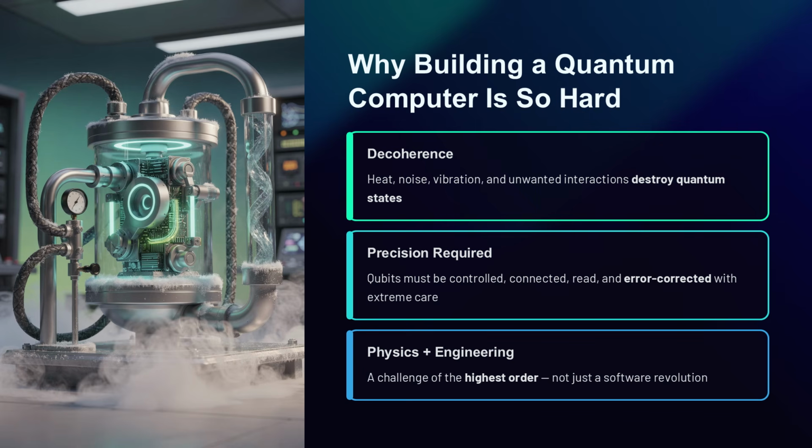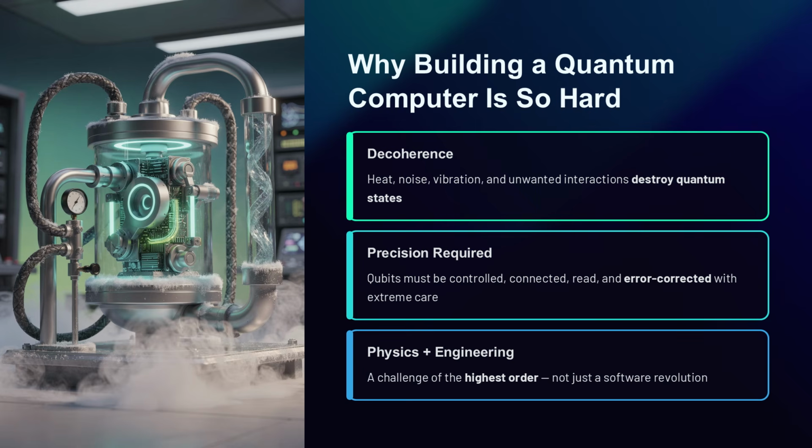They are easily disturbed by their environment. Any unwanted interaction with heat, electromagnetic noise, vibration, material defects, or measurement-like disturbance can damage the quantum state. This loss of fragile quantum behavior is often called decoherence. Scientists and engineers must keep qubits stable long enough to perform useful operations.